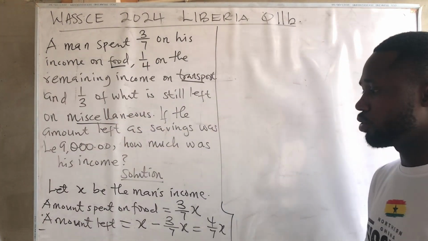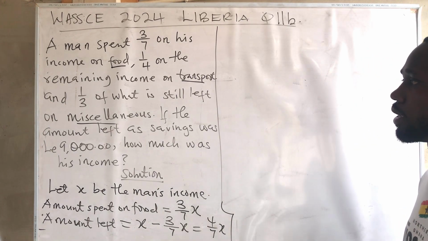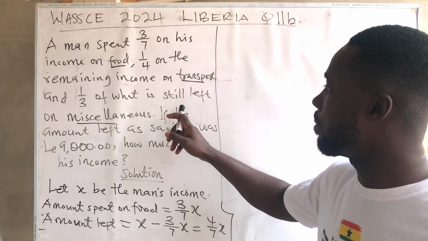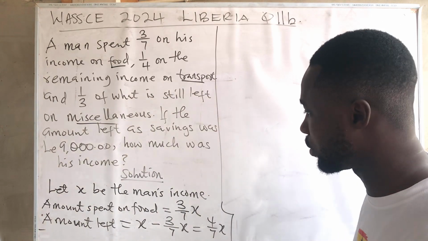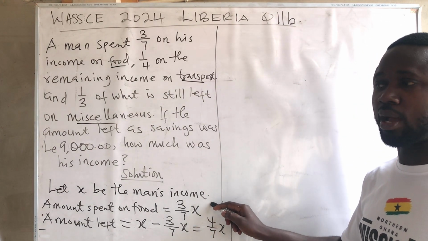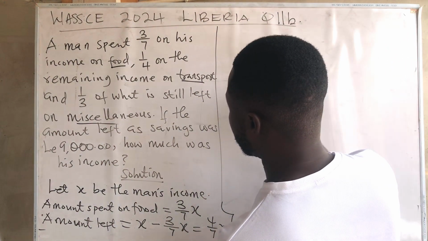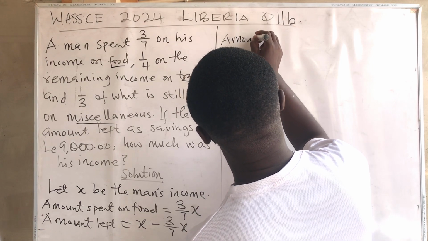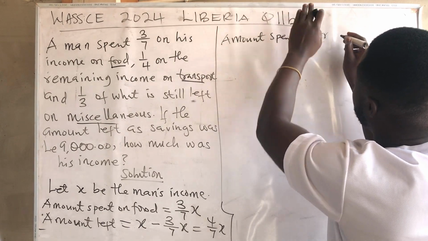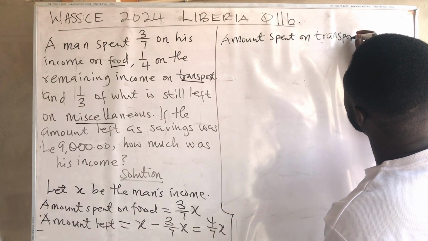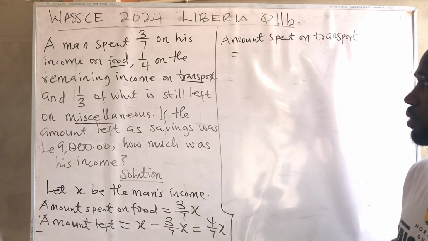Okay, so let's continue from this side. And what does the question again begin to say? So this is the amount left. He said 1/4 of the remaining income on transport. So now we know the remaining income. The amount left is the remaining income. So now let's look at how much he spent on transport. Okay. How much did he spend on transport?